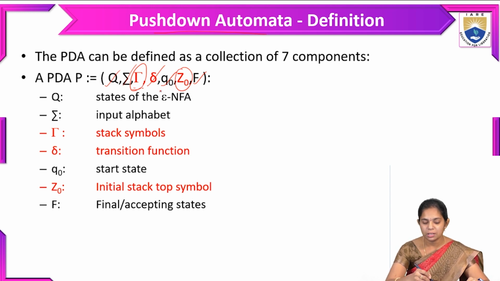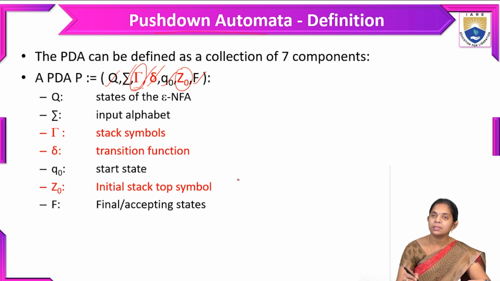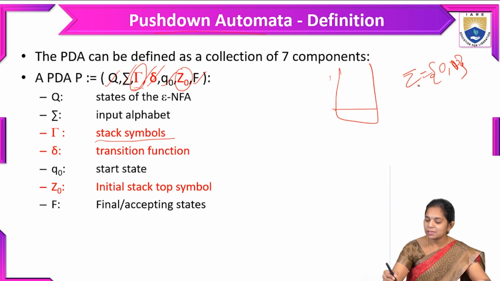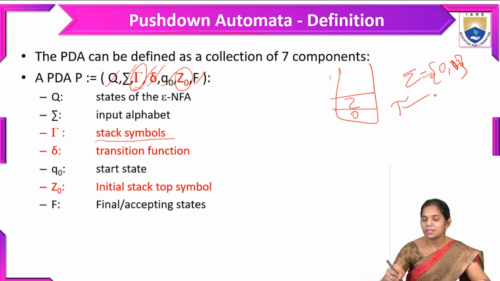Here tau is nothing but the stack symbol. Sigma has the input symbols, for example 0 and 1. Whatever elements we insert into the stack are called tau symbols, so the stack symbol is represented with tau.